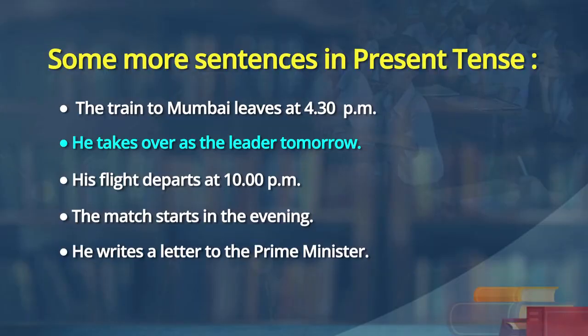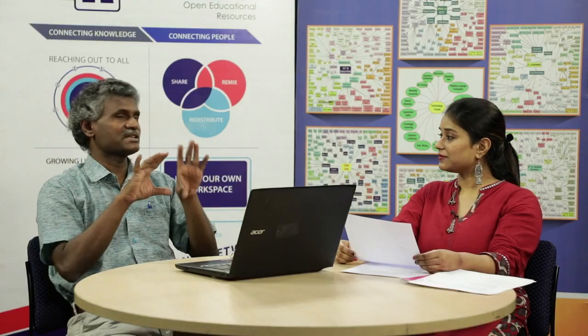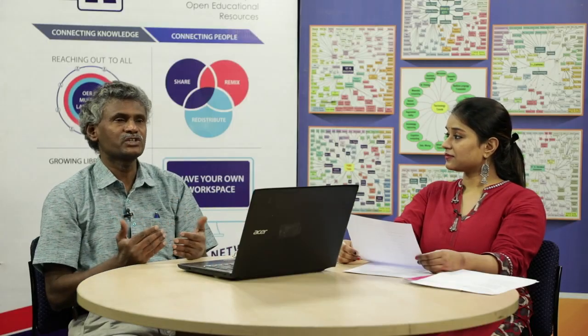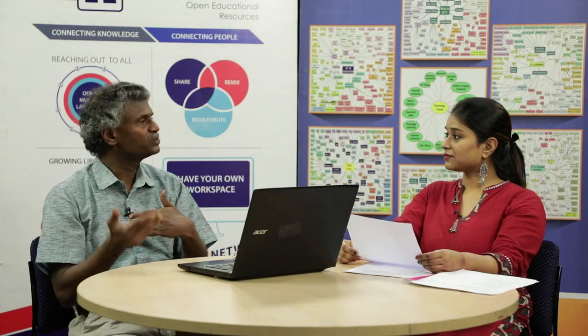And they say he takes over as the leader. Newspaper headings: the Prime Minister arrives, the President arrives, the flight arrives, the flights from outside India arrive, the tiger attacks. So, there are many such occasions which refer to future where we also use present tense.